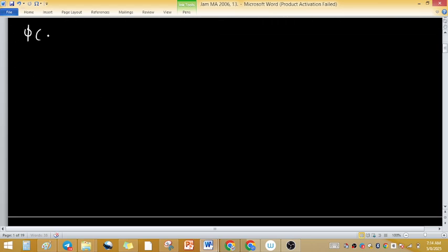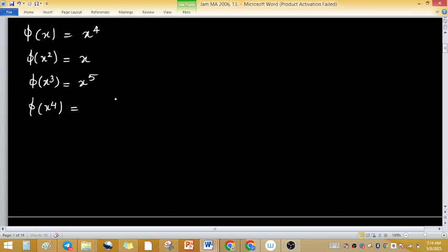I am writing all inputs and outputs simultaneously. Phi of x raised to the power 4 equals x squared. I already calculated these, that's why I am not taking time, otherwise it may take some time.